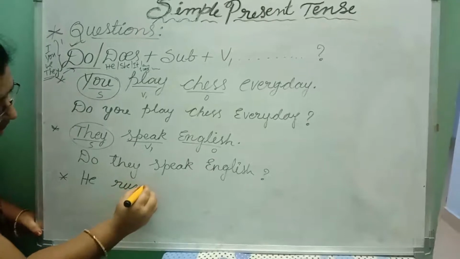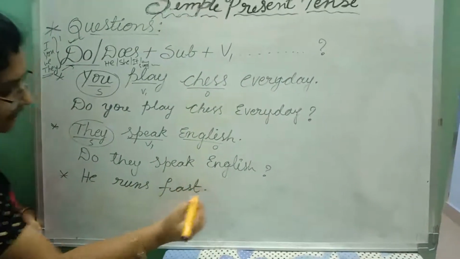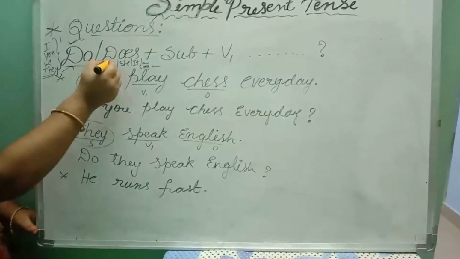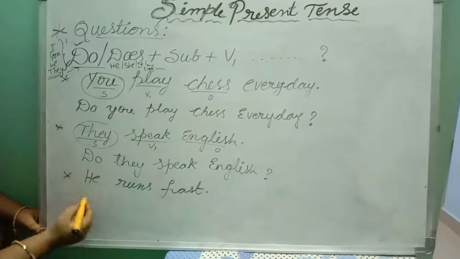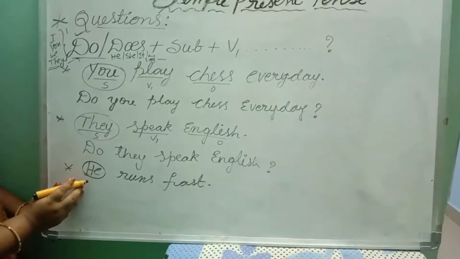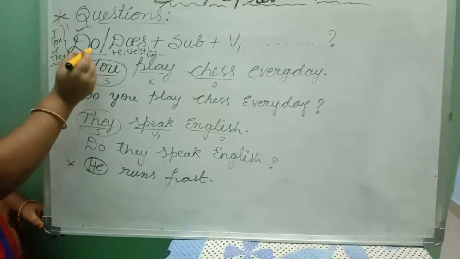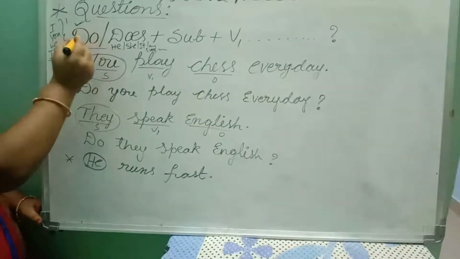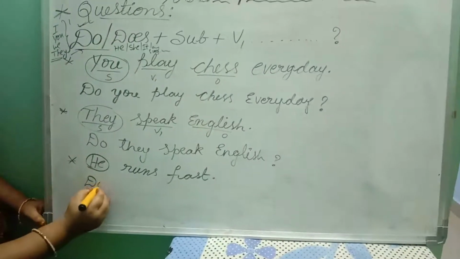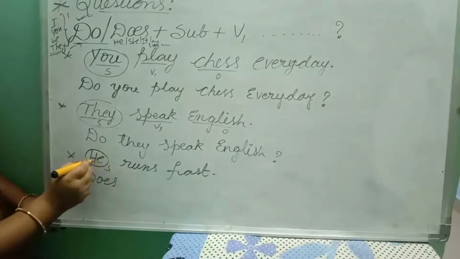He runs fast. We have to take does. Why? Because the subject is in third person singular. If the subject is in third person singular, we have to add s or es to the verb or at the end of the verb. Okay. So, you have to write here does. What is the subject here? He. He is the subject.